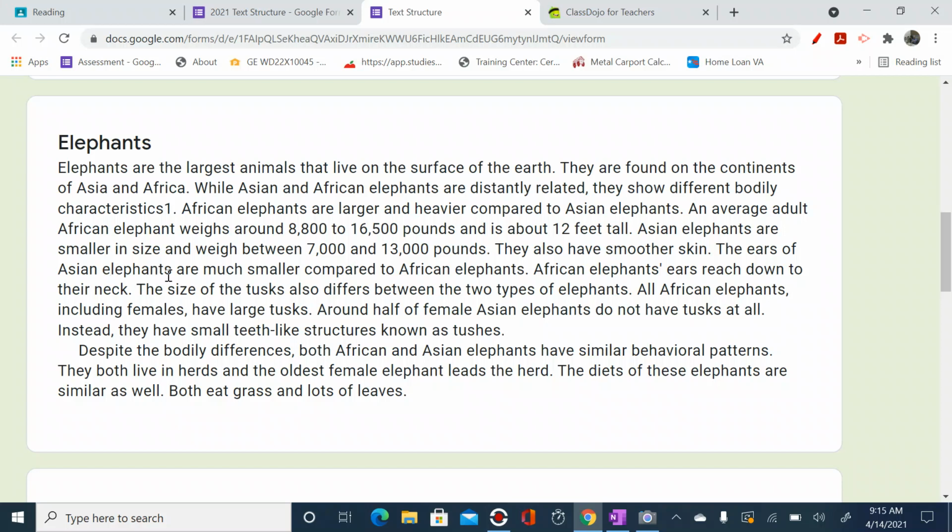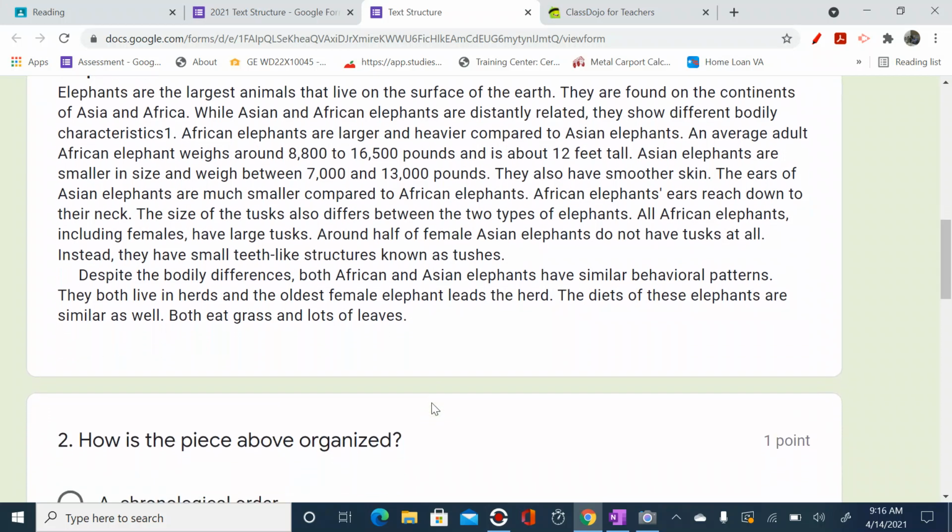The ears of an Asian elephant are much smaller compared to African elephants. African elephants' ears reach down to their neck. The size of the tusks also differs between the 2 types of elephants. All African elephants, including females, have large tusks. Around half of the female Asian elephants do not have tusks at all. Instead, they have small teeth-like structures known as tushes.